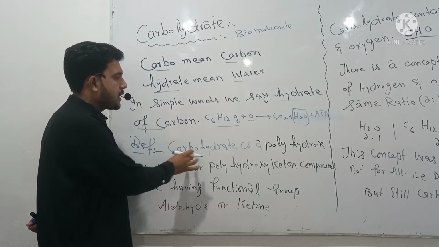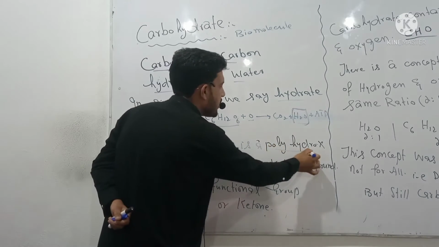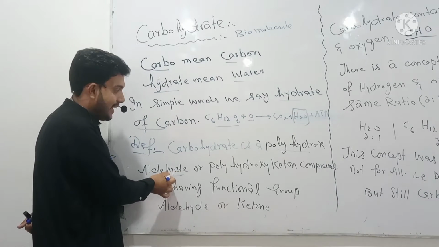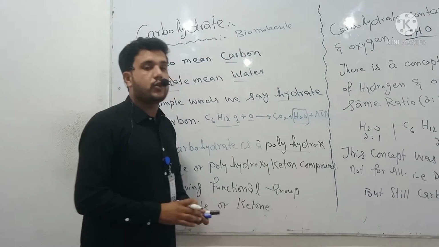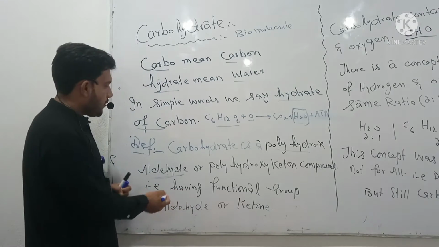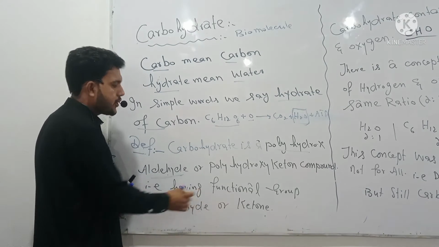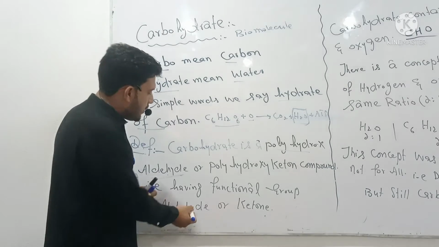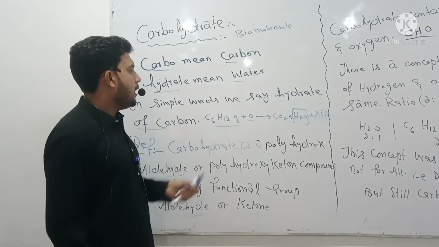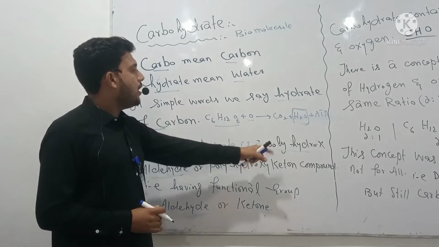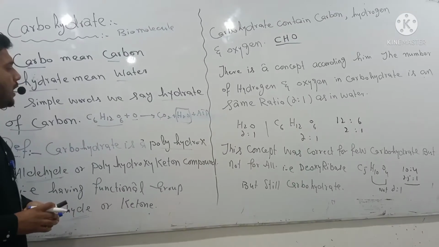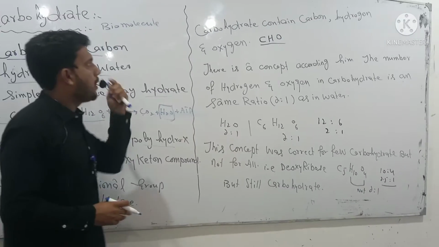Definition of carbohydrate. A carbohydrate is a polyhydroxyaldehyde, which has an aldehyde group attached, or a polyhydroxyketone compound, which has a ketonic group attached. In simple words, it has the functional group aldehyde or ketone. The polyhydroxy compound which contains an aldehyde group is known as polyhydroxyaldehyde, and those which contain a ketonic group are known as polyhydroxyketone compounds.